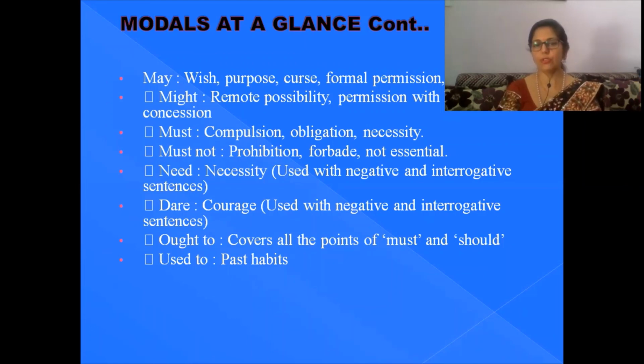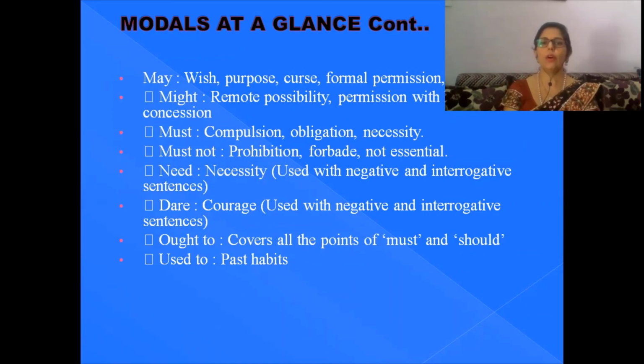And need is used to show necessity, used with negative and interrogative sentences specifically, and dare to show courage, and it is also used the same way with negative and interrogative sentences. Ought to covers all the points of must and should. So whatever you have seen in must and should, you can see that can be covered through ought to.